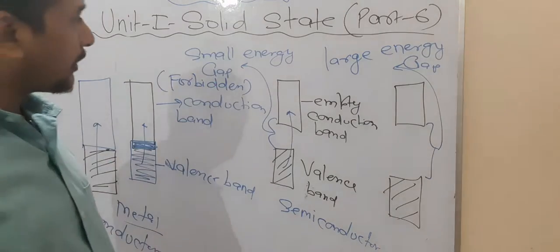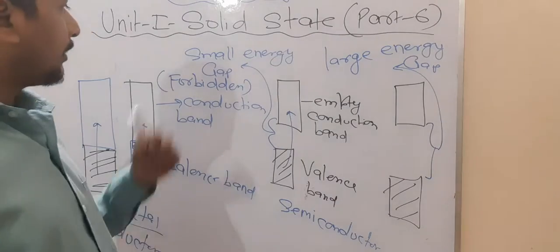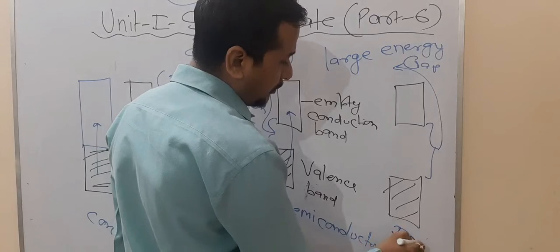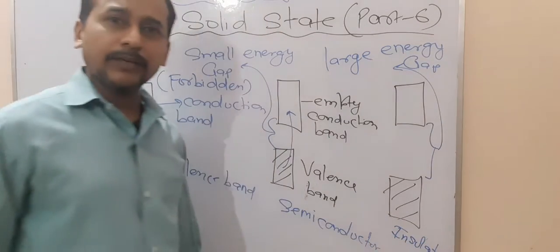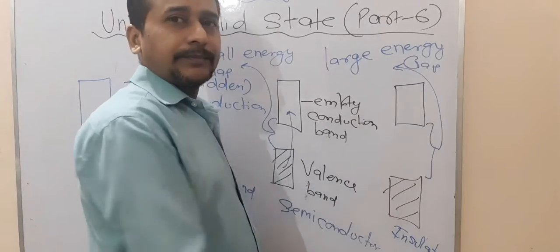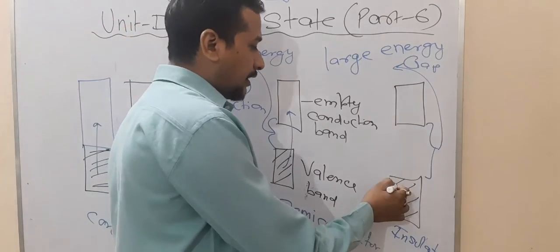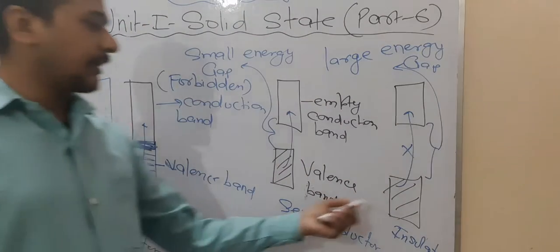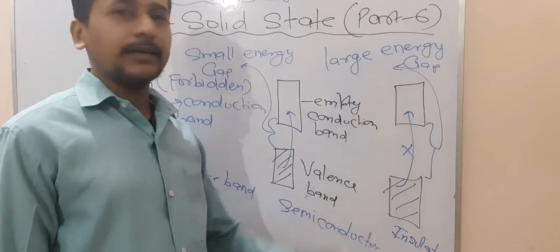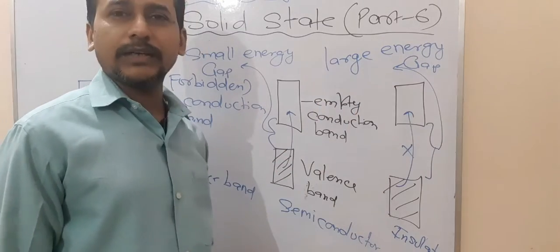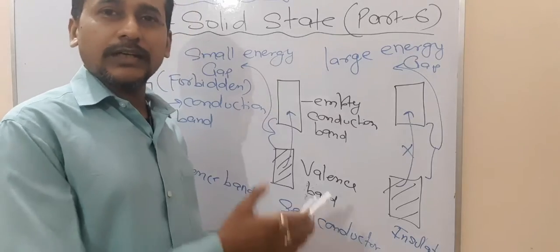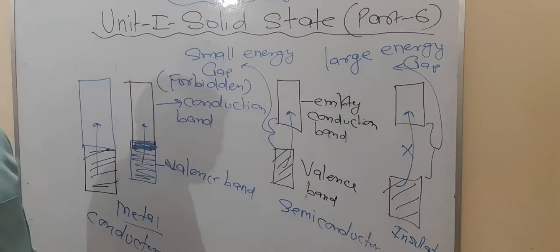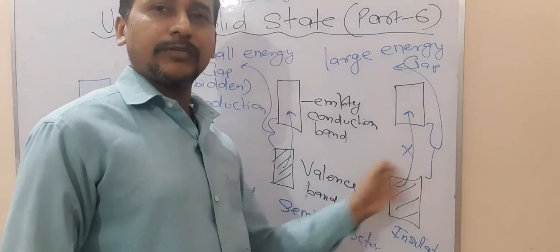This concept you can also better understand from the physics. Now look at the insulator. Here the energy gap is more, so the electron cannot jump from here to here. That is why they work as insulators. Due to the large energy gap, that means the forbidden zone, they do not show any type of conductivity even on increasing the temperature, because there is a large gap between them.